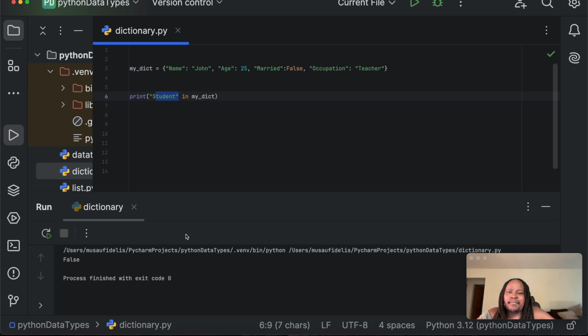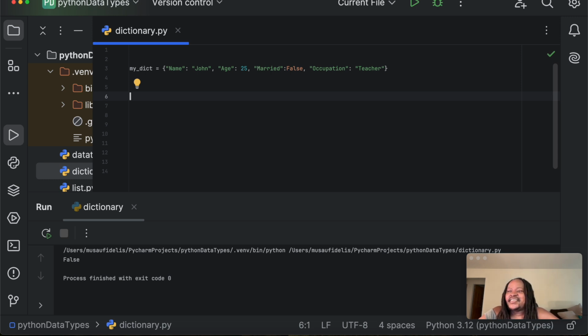Then I'm going to talk about dictionary methods right now. Dictionaries normally come with several built-in methods that can be useful for various operations.